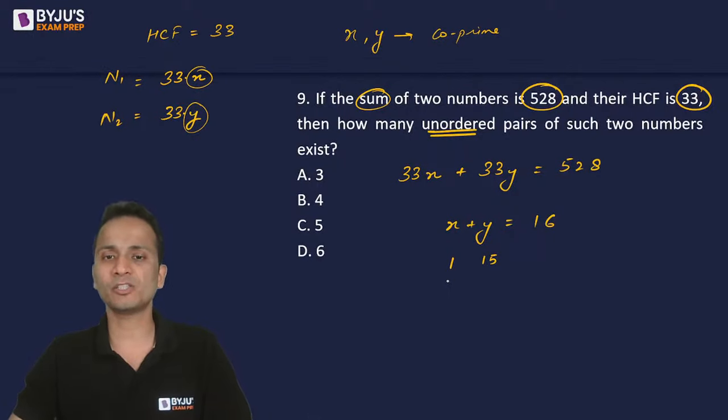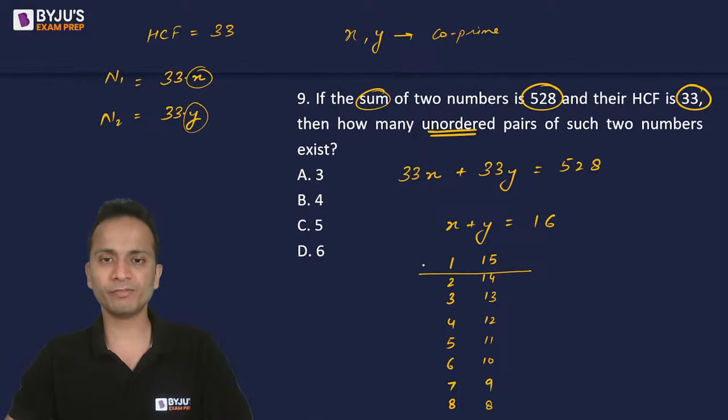Yes, I'll consider this pair. I'll write all of them. 2, 3, 4, 5, 6, 7, and 8. So this will be 14, 13, 12, 11, 10, 9, and 8.